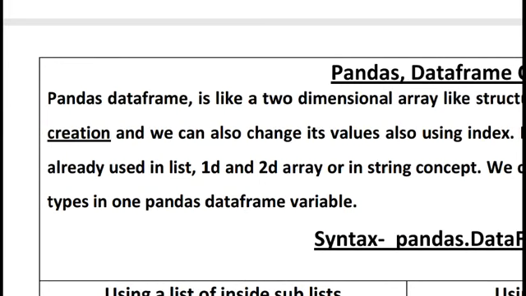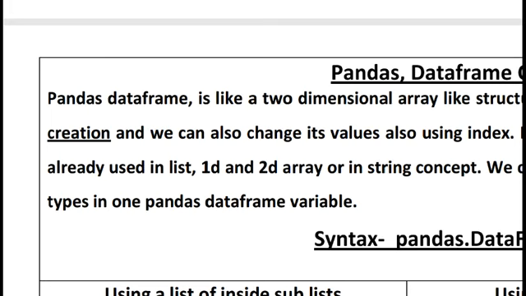Means after creating a data frame we can add a new row, add a new column. But in a Pandas series we cannot perform this thing, but here we can. Also in NumPy we cannot perform this thing.